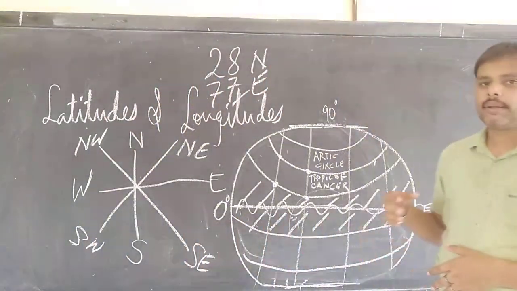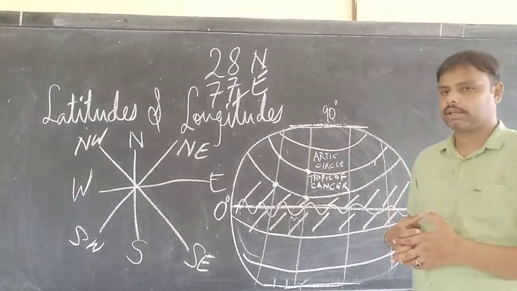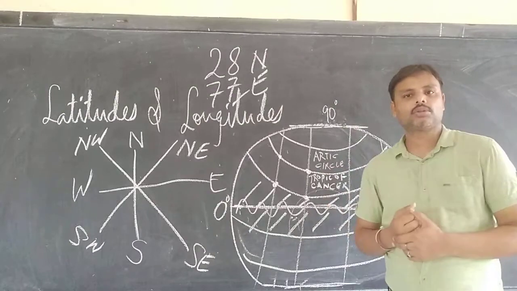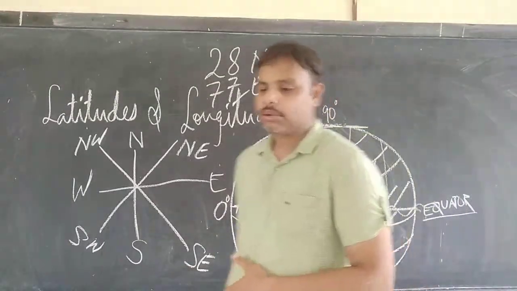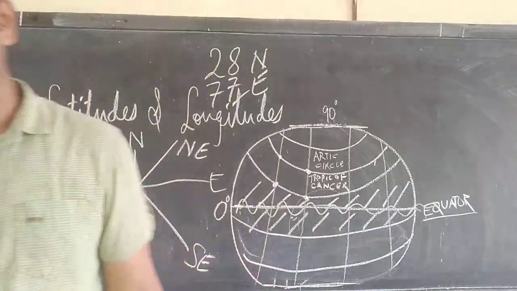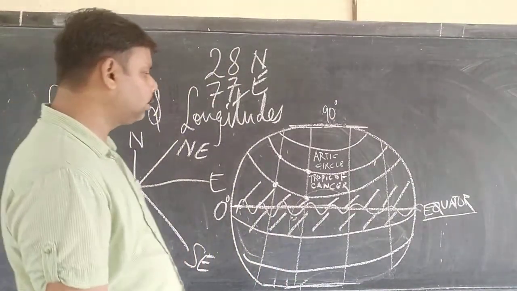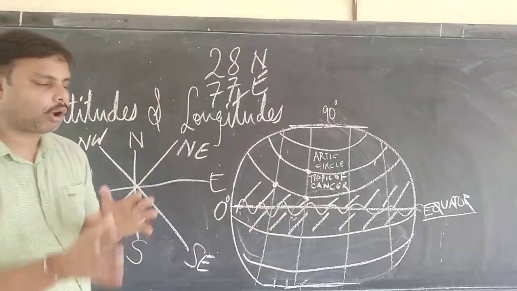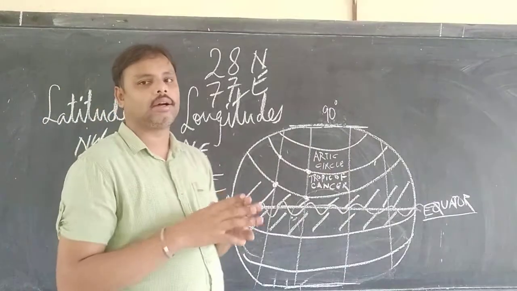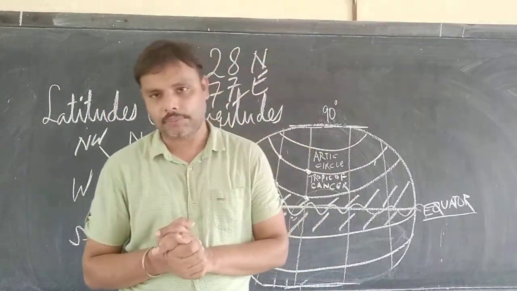That is why meteorologists, when they study the weather conditions, calculate it through lines of latitude and longitude. Lines of latitude help you know the weather conditions of a place, whereas lines of longitude help you determine the Greenwich Mean Time, or the standard time that a country follows.